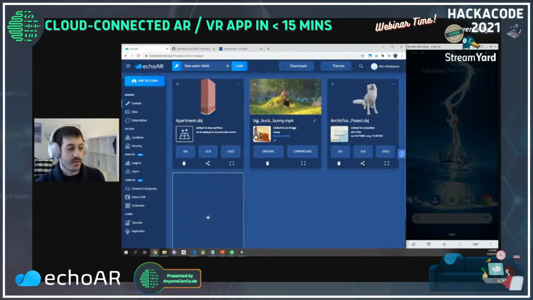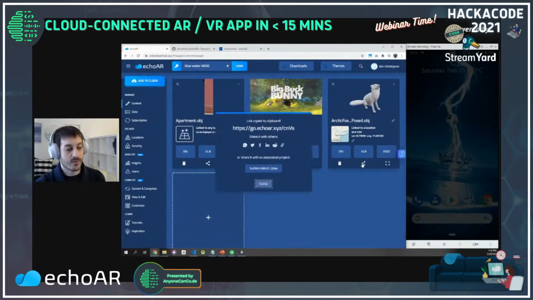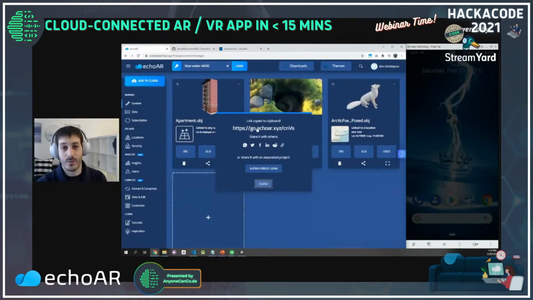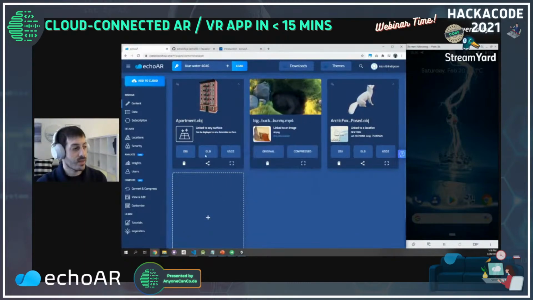So let's continue exploring the console. You can also share 3D models. So basically the same way you would do with the QR code, you can scan, and you'll automatically get a short link to the 3D model that you can share on social media, share with your friends, send it to them, and they'll automatically be able to see your content in augmented reality.